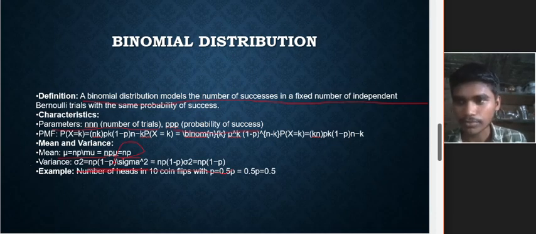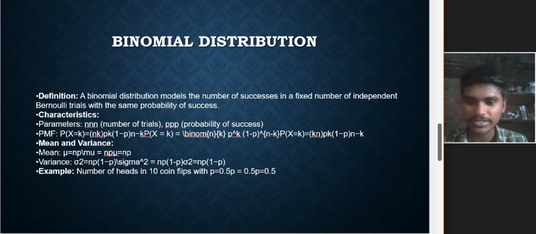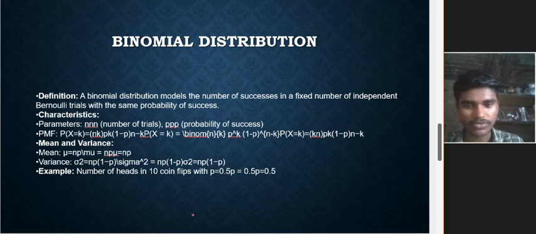Specifically, mean is very important. If you calculate the mean, you can calculate the variance very easily. Here the mean mu will be np, so sigma square equal to np into (1 minus p).